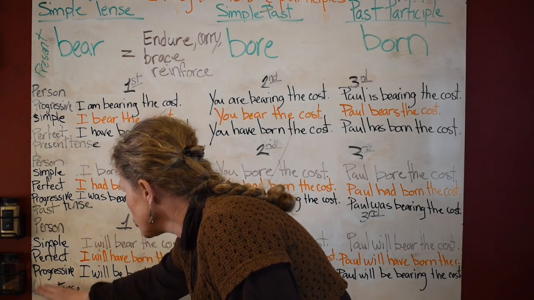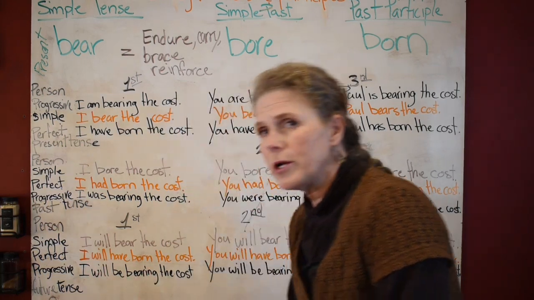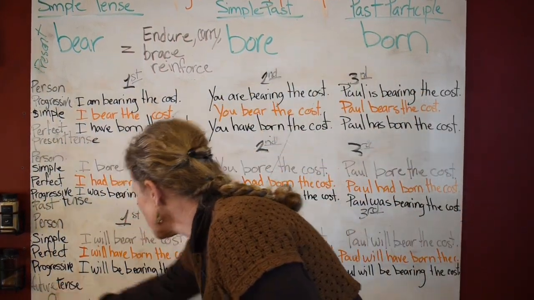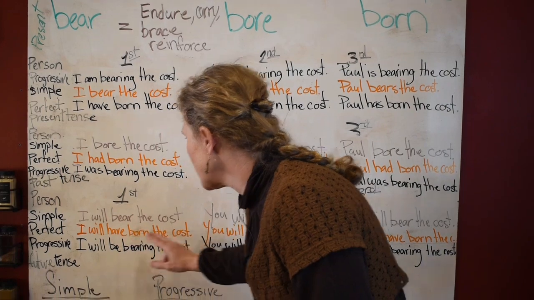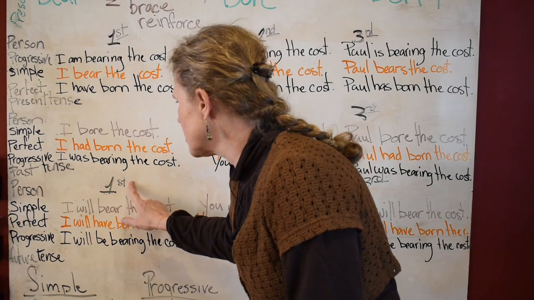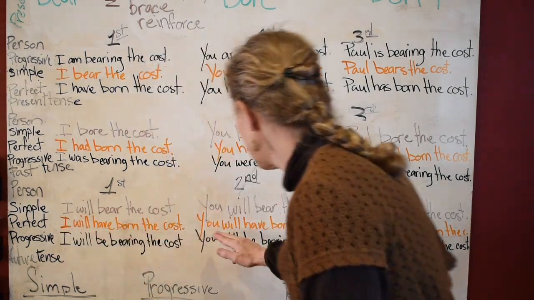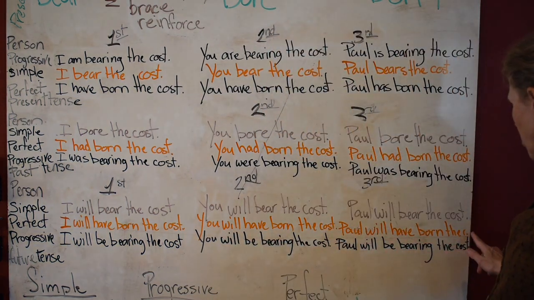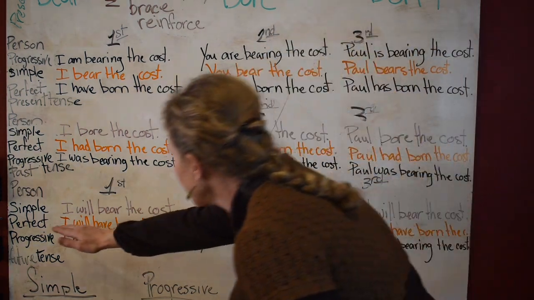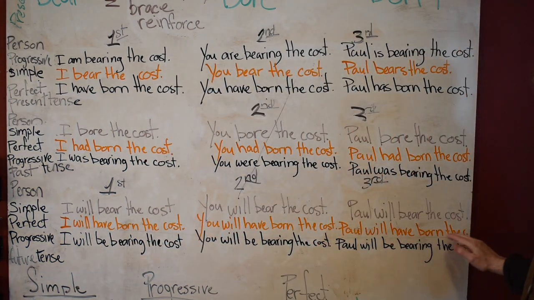Now, future perfect, the perfect future tense. In the future, you are going to use I will have borne. First person singular. Okay, I will have borne the cost, you will have borne the cost, Paul will have borne the cost.